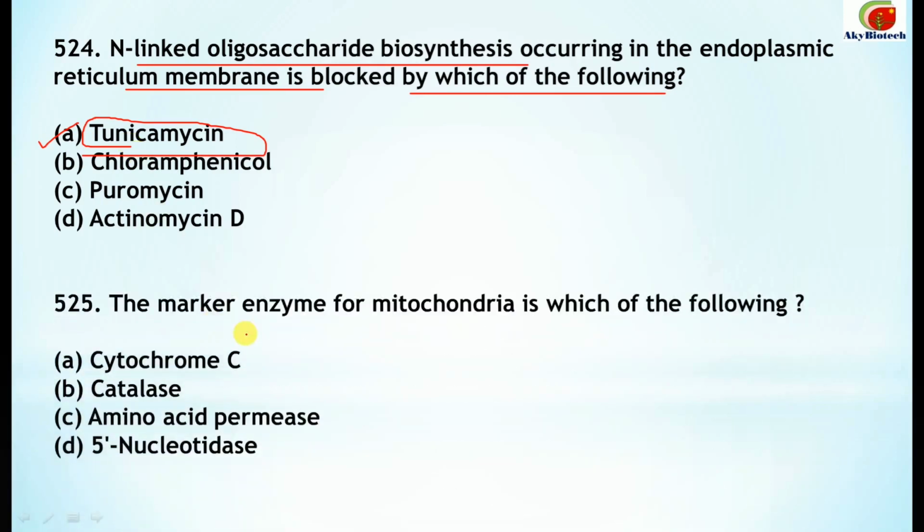Last question, the marker enzyme. Again, this is also very important. The marker enzyme for mitochondria is which of the following? So the marker enzyme is the cytochrome C.